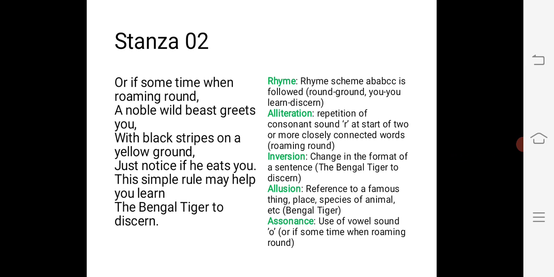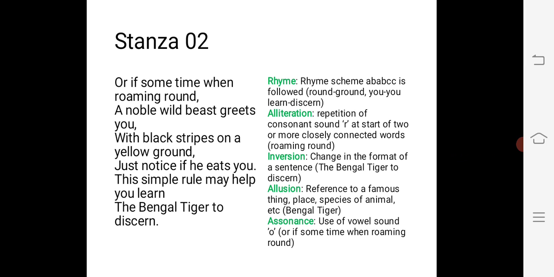Now we focus on the literary qualities of the present stanza. Again the rhyme scheme is same, A B C C. A B C C is the rhyme scheme of the present poem. Now in roaming round, alliteration is present. Alliteration is present in roaming round.